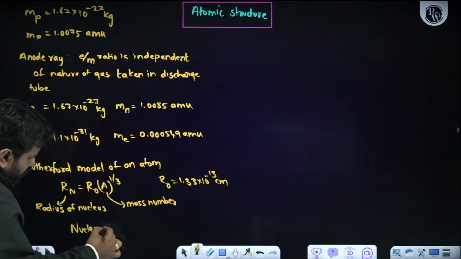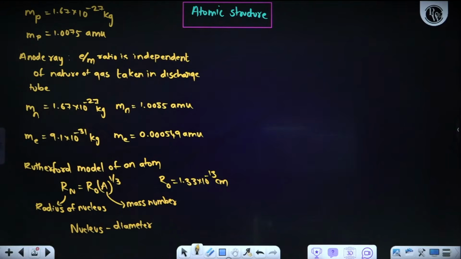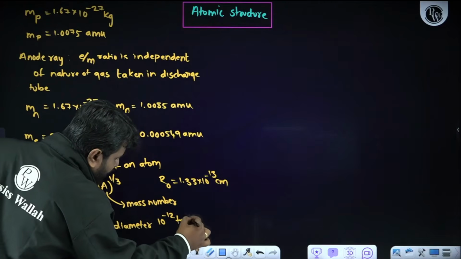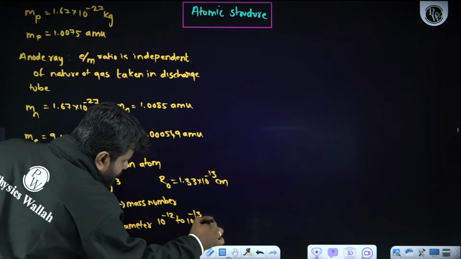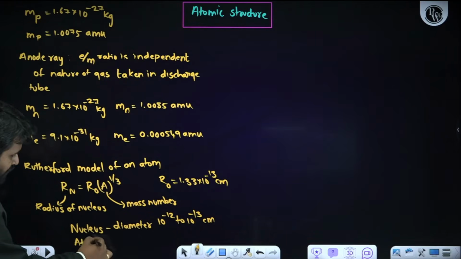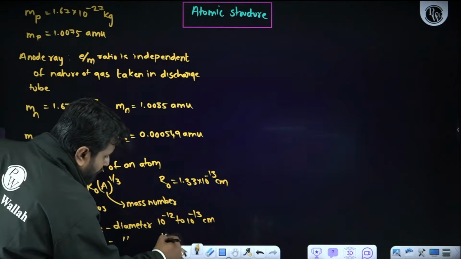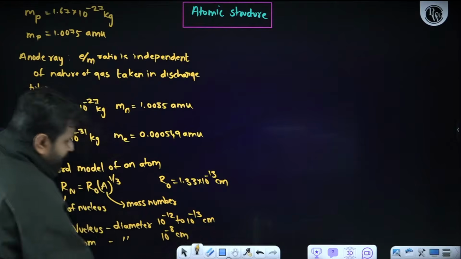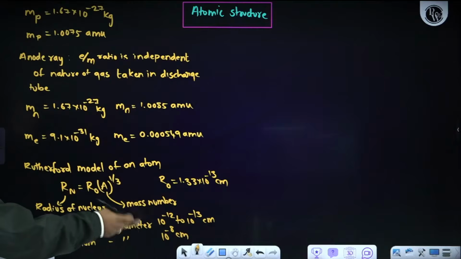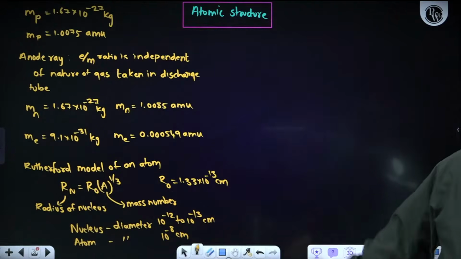When it comes to the nucleus, what is the diameter of the nucleus? 10 to the power minus 12 to 10 to the power minus 13 centimeter. In the same way, what will be the diameter of the atom? It will be 10 to the power minus 8 centimeter. So remember, I'm not telling the radius, I'm just telling the diameter. It is clear. So these are all the very basic things we need to remember.